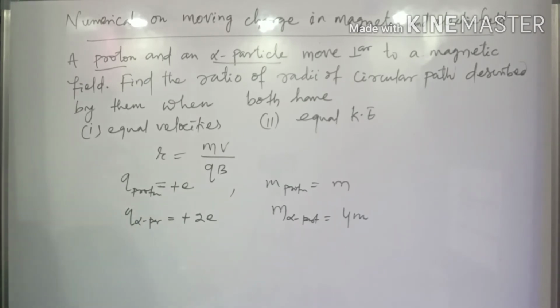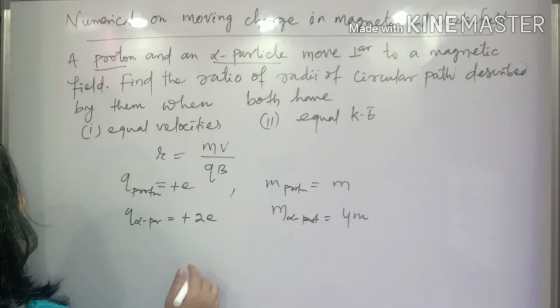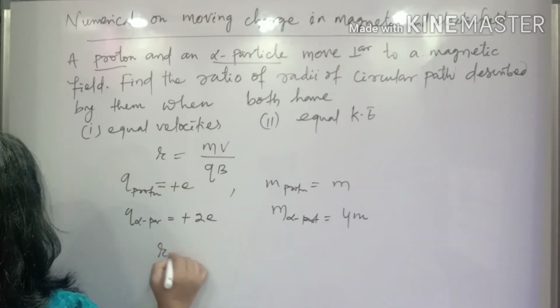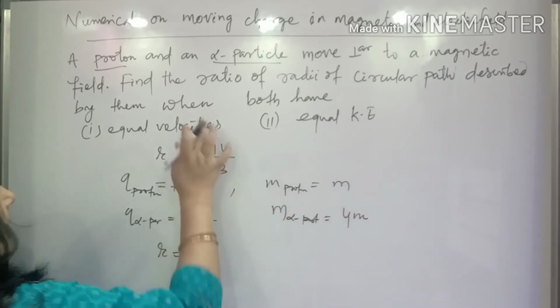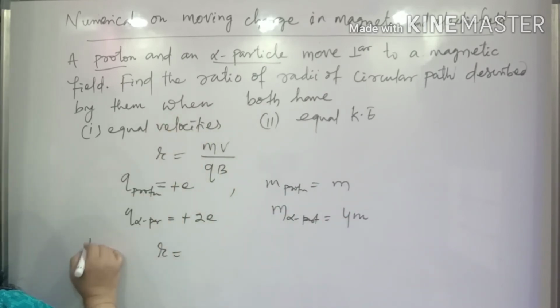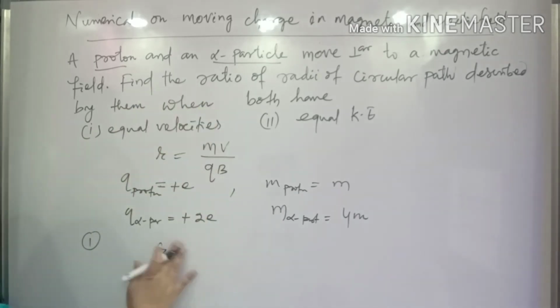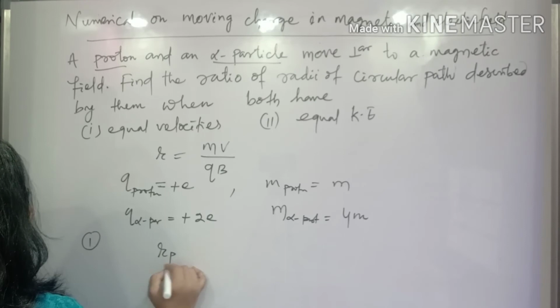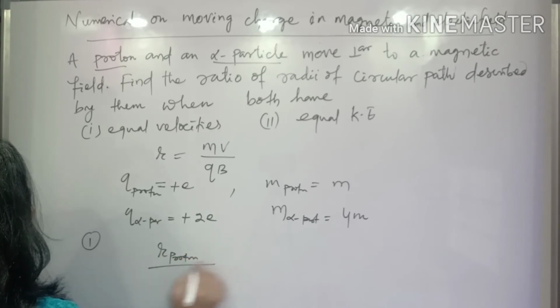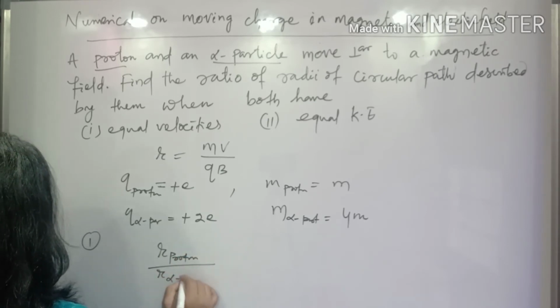Now if I substitute here, we are comparing the first case, so we have to compare the ratio of the radii. So here, R of the proton by R of the alpha particle.